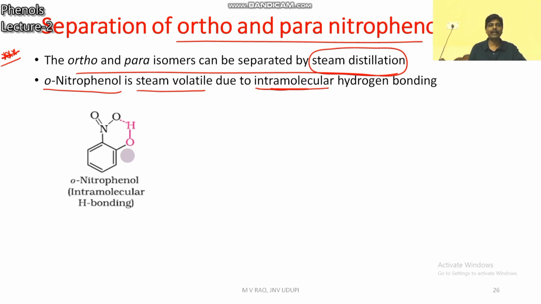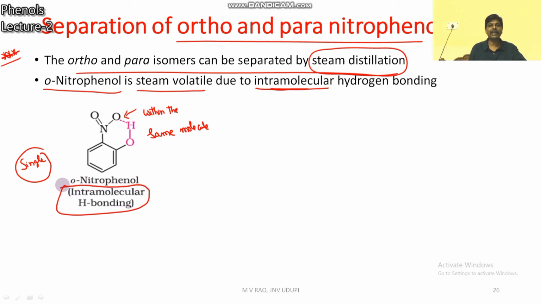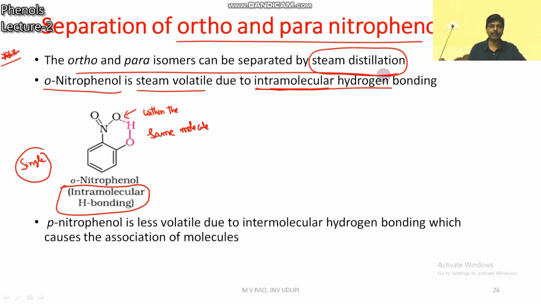In orthonitrophenol, you can see it is the same molecule, a single molecule. You can find within the same molecule a hydrogen bond is there. This type of hydrogen bond is intramolecular hydrogen bond. Because of intramolecular hydrogen bonding, it is steam volatile.